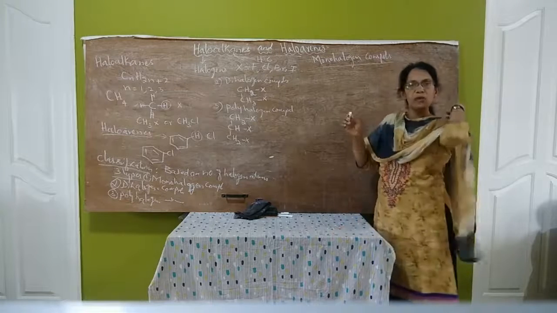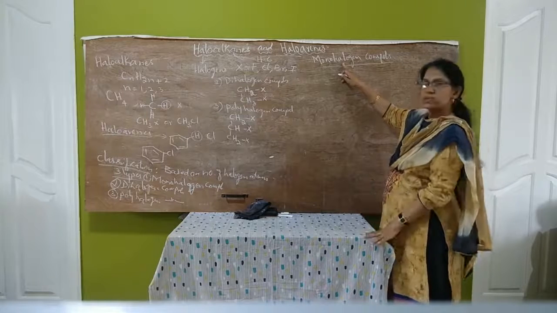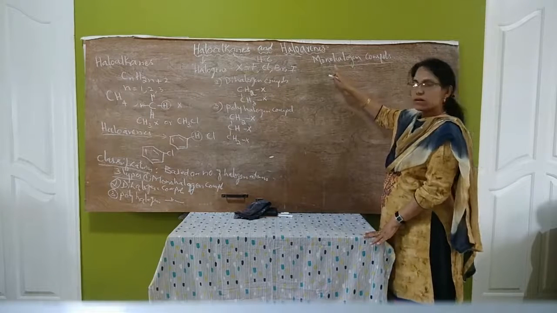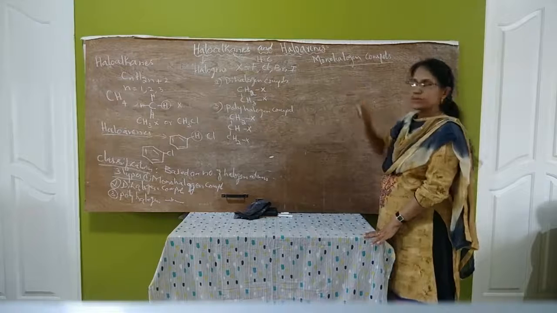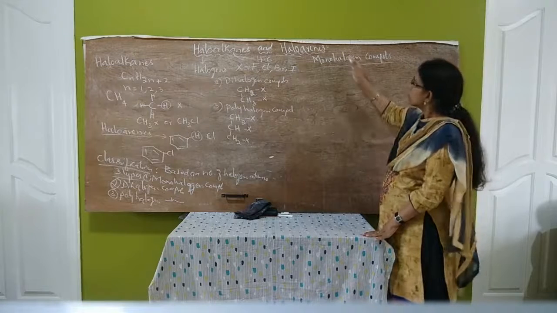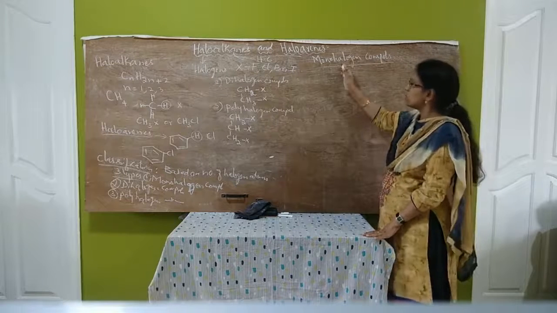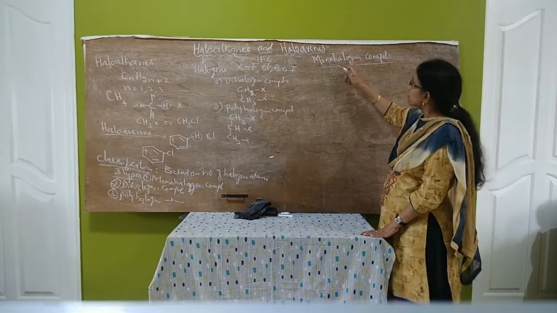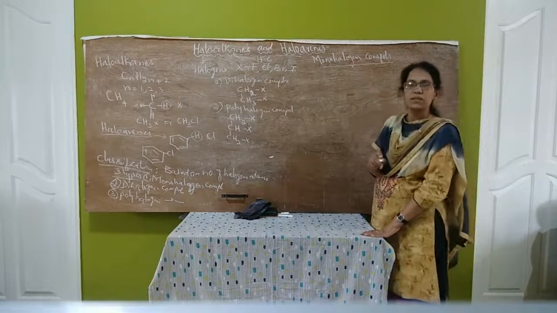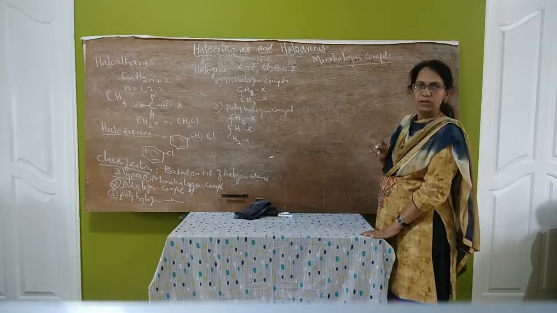What are monohalogen compounds? Monohalogen compounds are the halogen compounds in which only one hydrogen atom is replaced by a halogen atom.